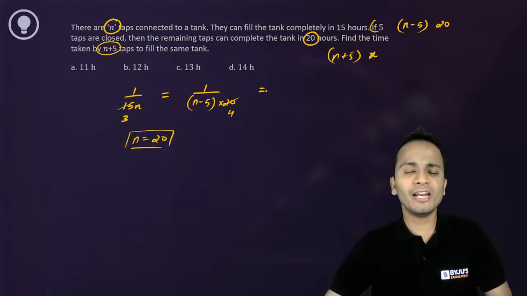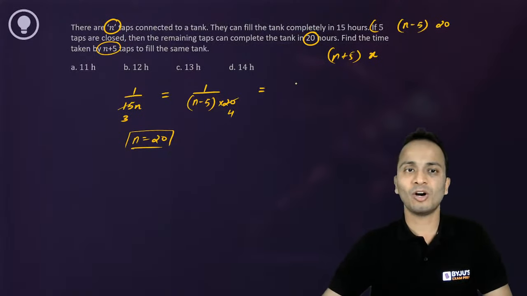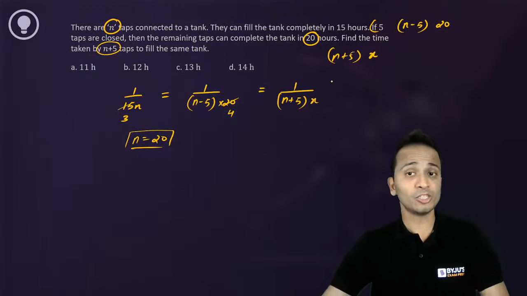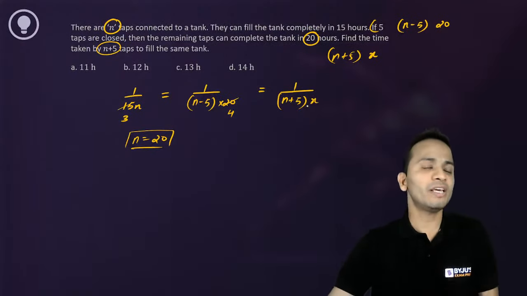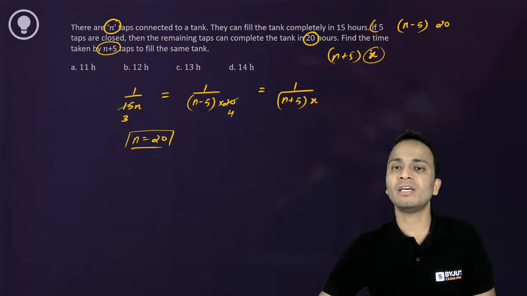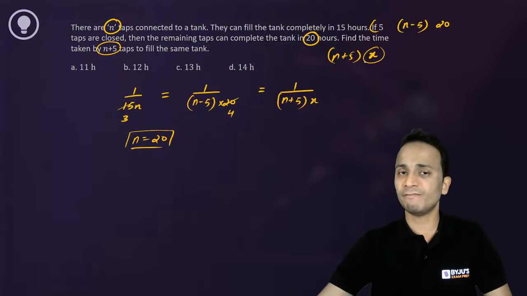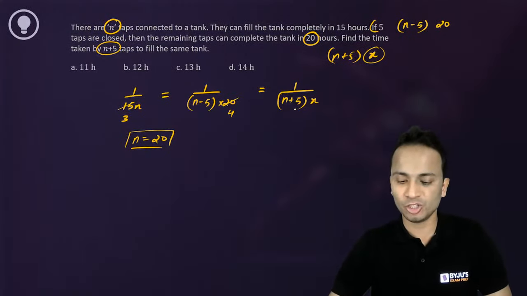I can again write the expression of 1 hour work of one pipe. It will be equal to 1 upon (n plus 5) into x. This is what I have written in the form of the last statement. When there are n plus 5 taps, I'm assuming that they will take x hours to completely fill, so 1 hour work of one tap will be equal to 1 upon (n plus 5) into x.